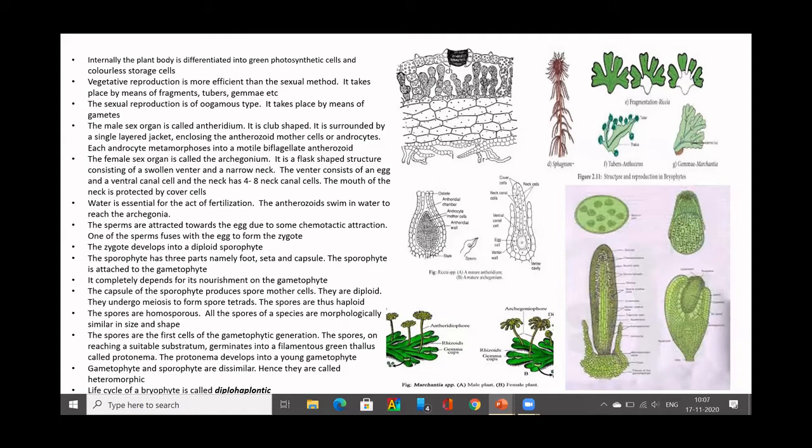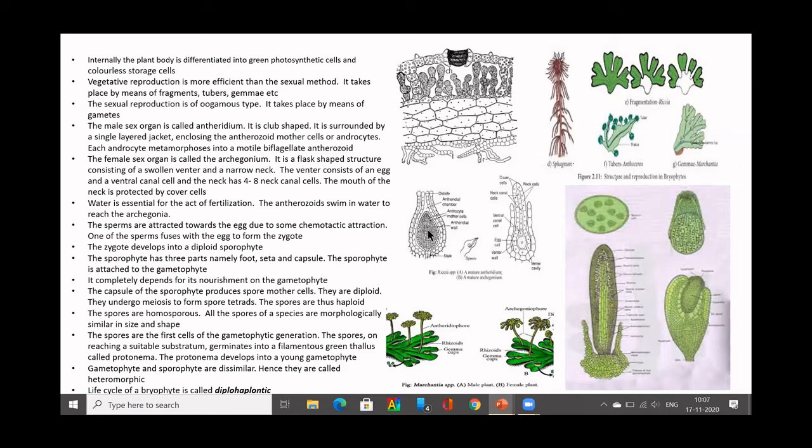The male sex organ is called antheridium. This also we have studied. And the female sex organ, the reproductive part, is called the archegonium. The male sex organ is club shaped, and it is surrounded by a single layer jacket. Inside you have innumerable antherozoid mother cells. Inside, the protoplasm is divided into many numerous antherozoid mother cells, also called androcytes.